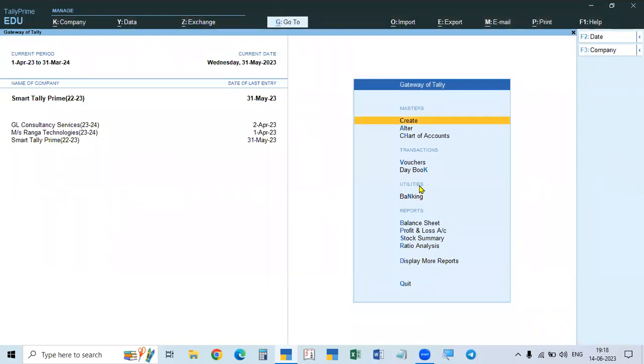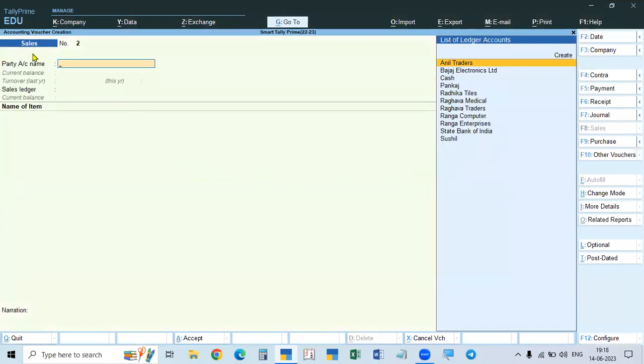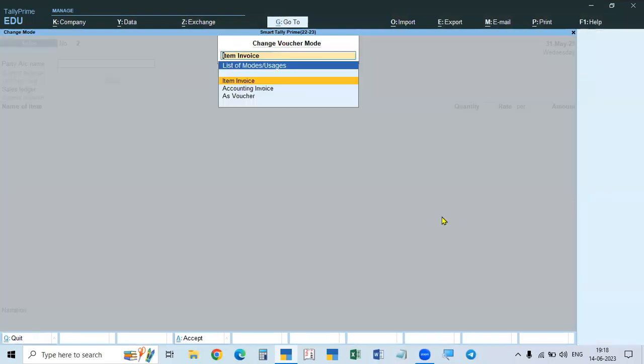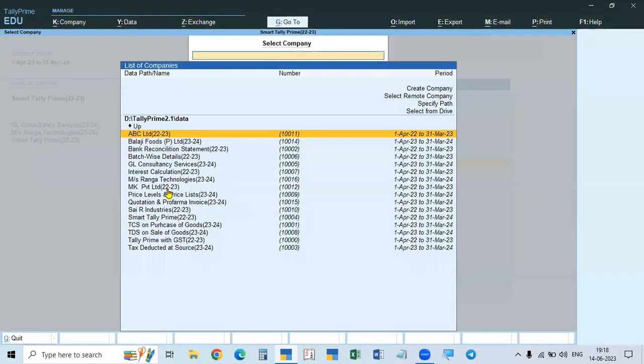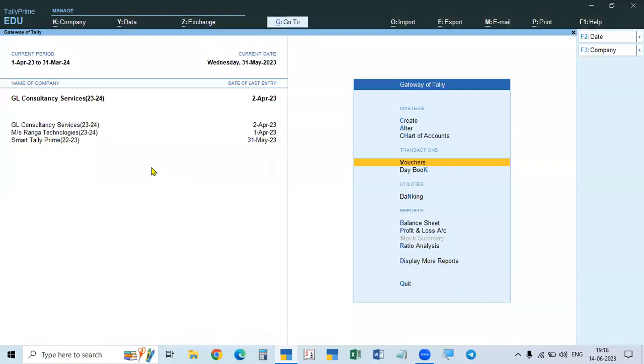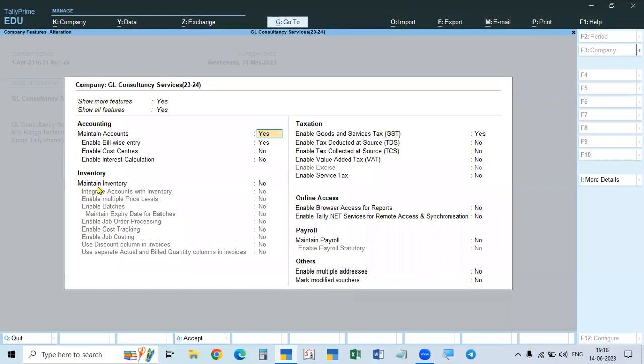It is in the case of a service provider, when I'm making the entries, you don't have any items, that is, stock items you don't have. That is why when you are making the sale or purchase, sales register is not required. We will disable it in the beginning, in the features. In the case of service provider, GS Consulting, in F11 features, these two, maintain inventory and integrate accounts, are disabled. Only maintain accounts and tax rates, that is GST, are enabled.